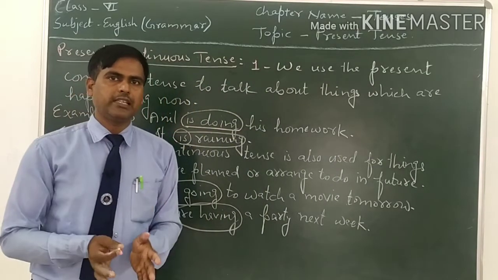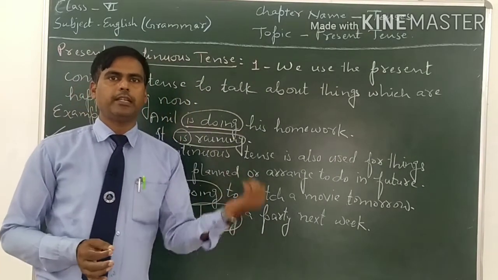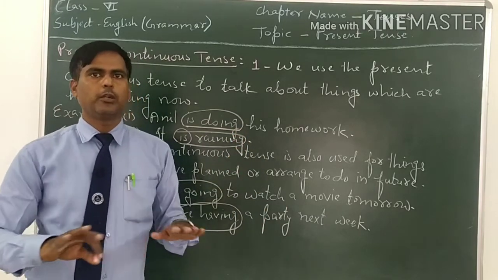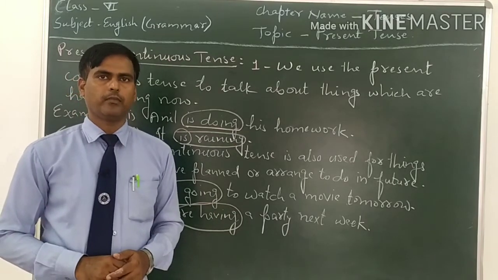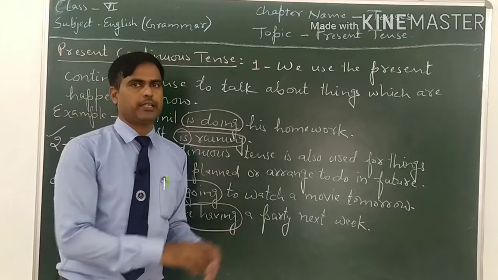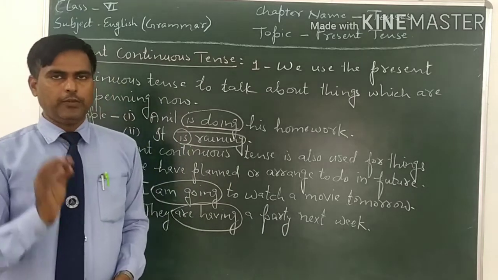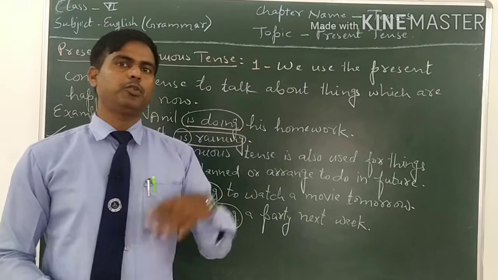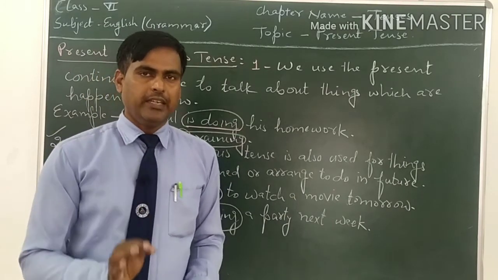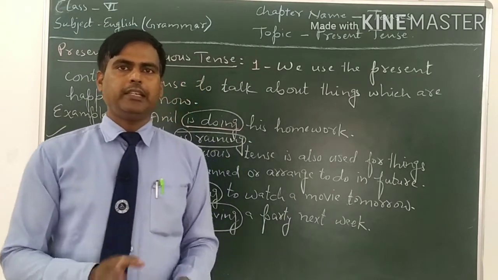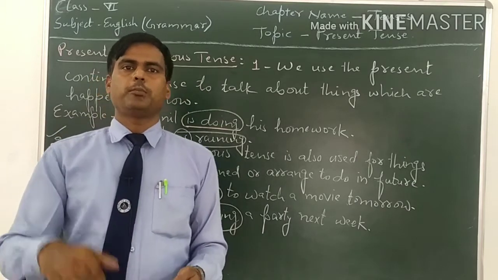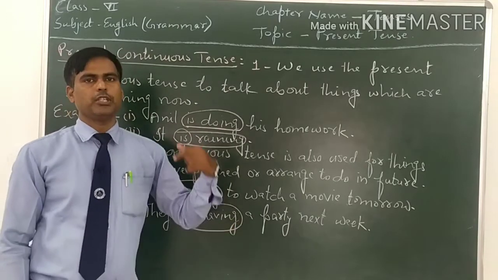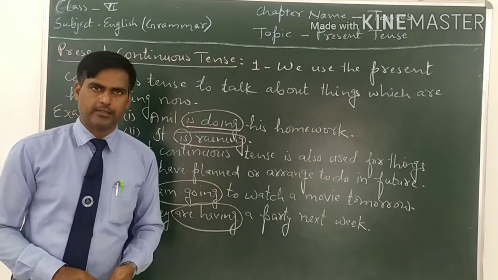If they do not decide, if they do not plan or arrange to do these works, we will not use present continuous tense. Then we will use future tense. But if anybody has planned or arranged to do things in the future, and they have planned it in the present, then we will use present continuous tense. It is planned in the present, that's why we will use present continuous tense.